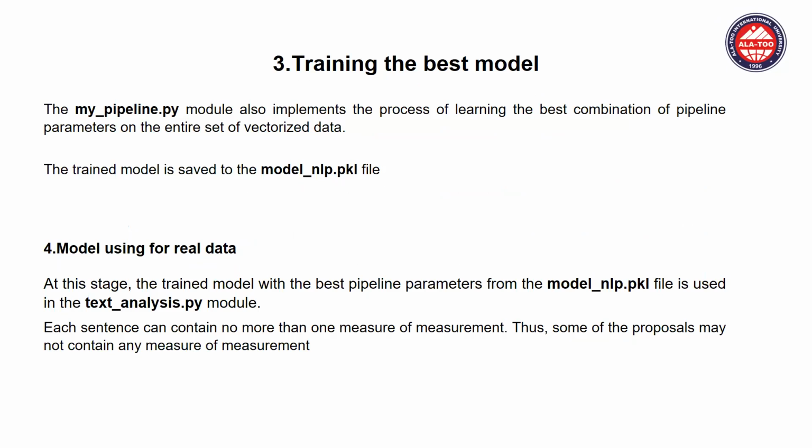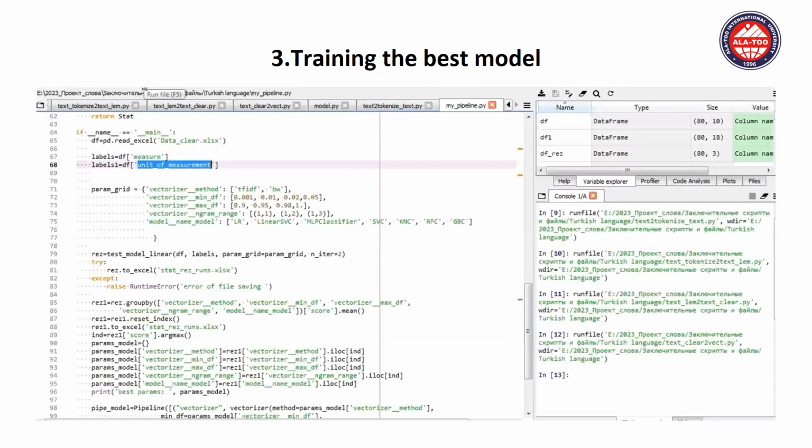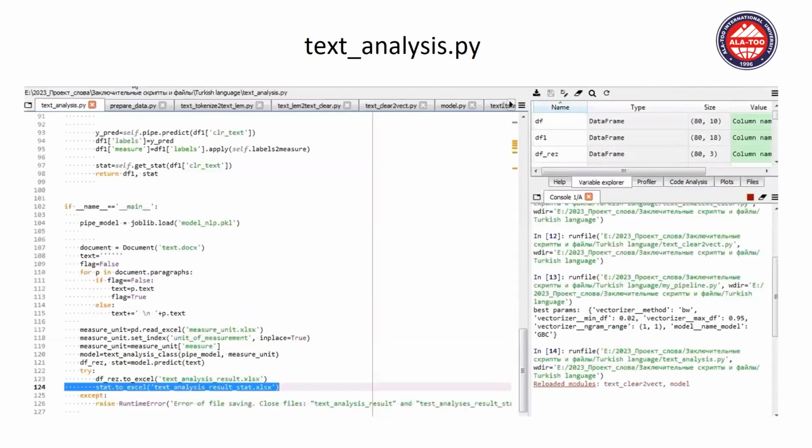The next chapter is training the best model. The pipeline model also implements the process of learning the best combination of pipeline parameters on the entire vector data, and the trained model is saved as a model NLP file. The model is then used on real data. Each sentence can contain more than one measure of measurement, and some of the sentences may not contain a measure of measurement. So this is the coding sample of the training of the best model.